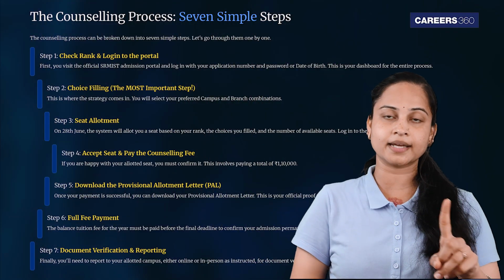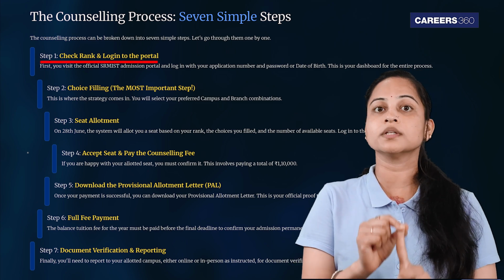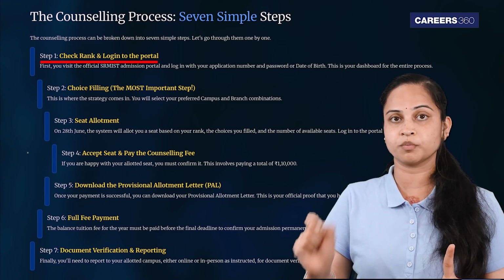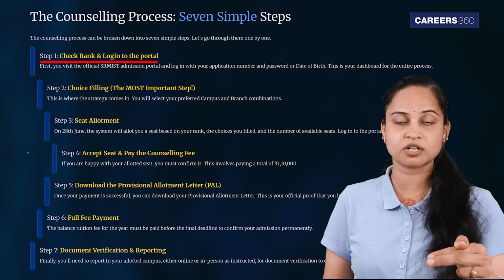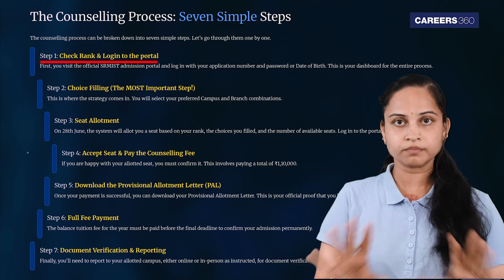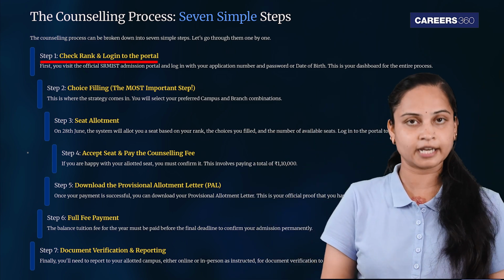Now first of all, let's break down what happens in each step. The counseling process can be broken down into a few simple steps. Let's go through them one by one. Step 1 क्या है? Check the rank and log in to the portal. You must visit the official SRMIST admission portal and log in with your application number, password, date of birth. तो एक डैशबोर्ड आपको देखने को मिलेगा for the entire process.